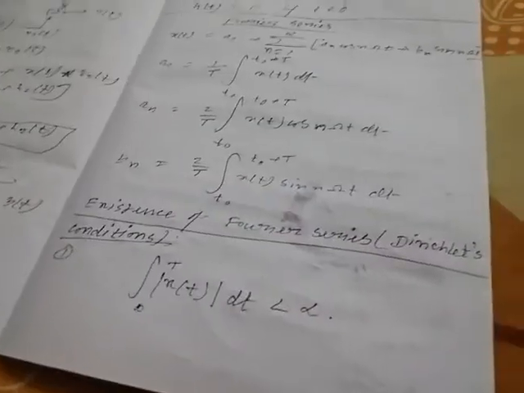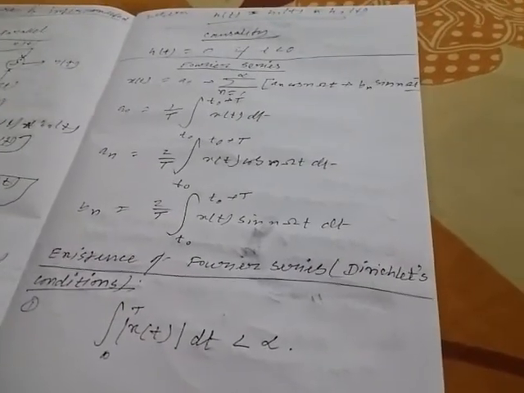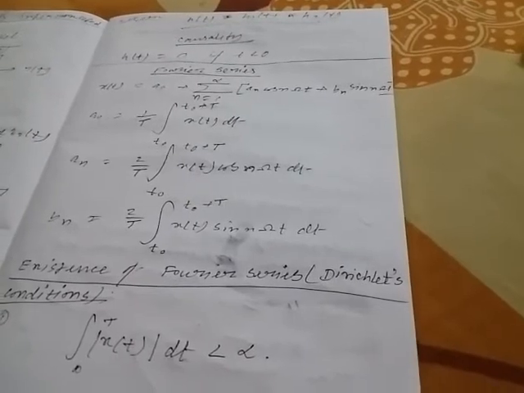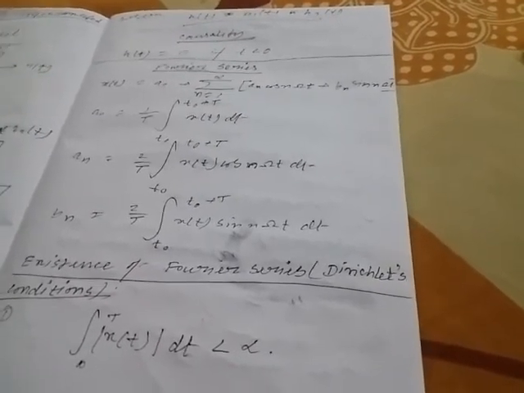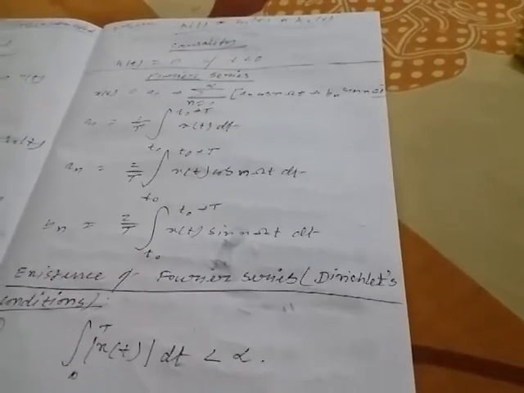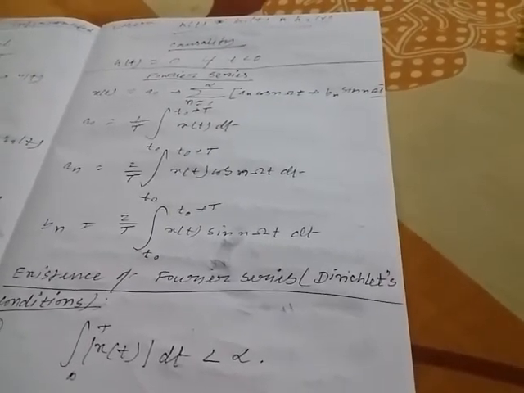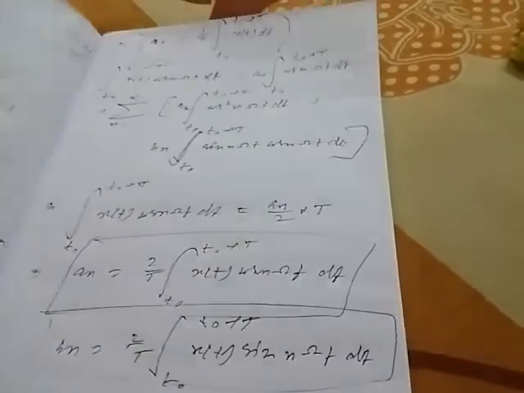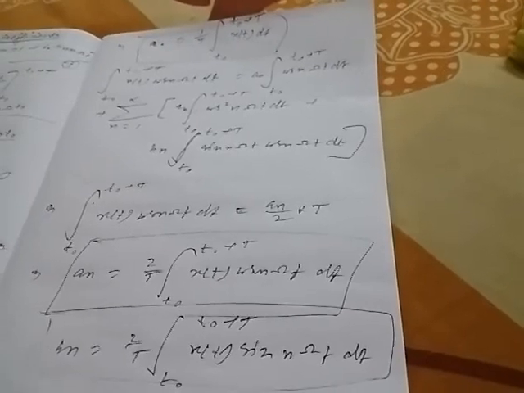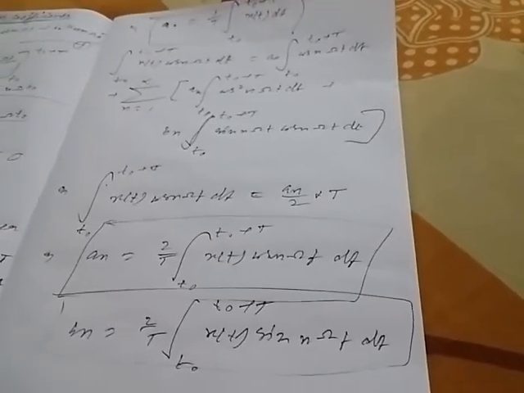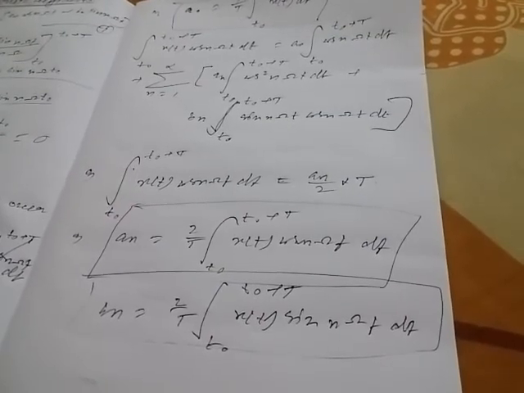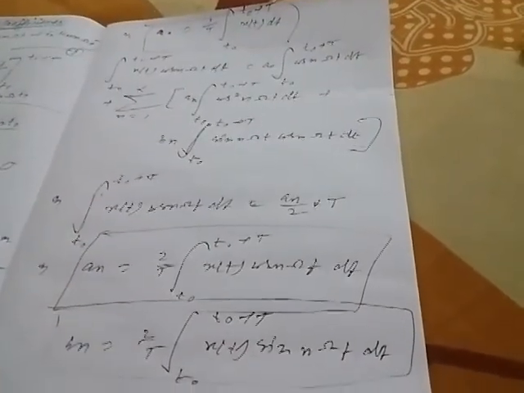So what we learned from this video is how to convert a non-sinusoidal periodic signal into sinusoidal signals, what conditions should be satisfied for that, and what the formulas of the Fourier coefficients are, or how to calculate Fourier coefficients. So these are the formulas to calculate the Fourier coefficients.